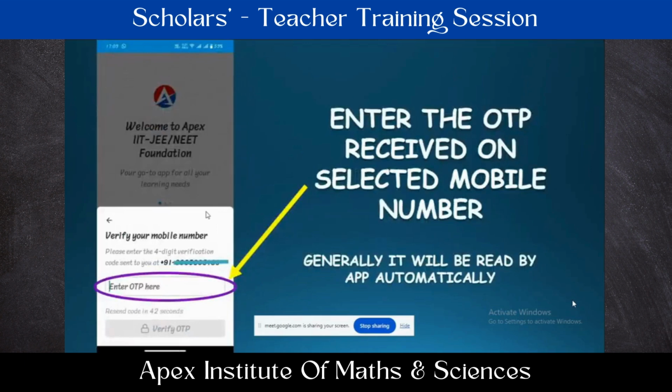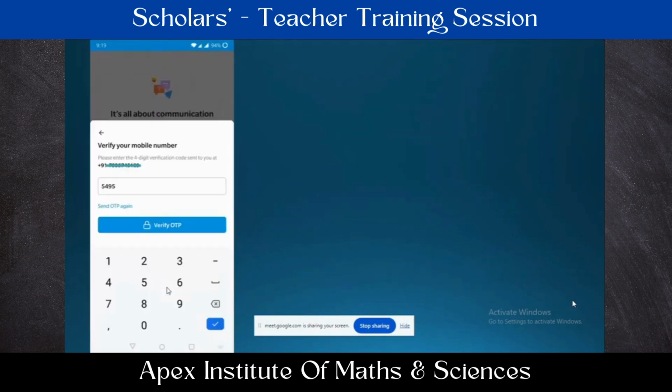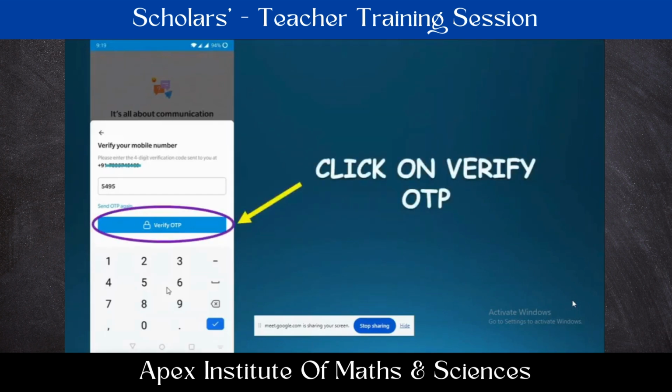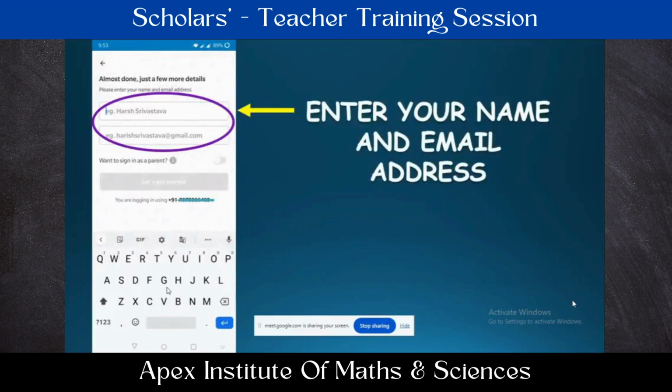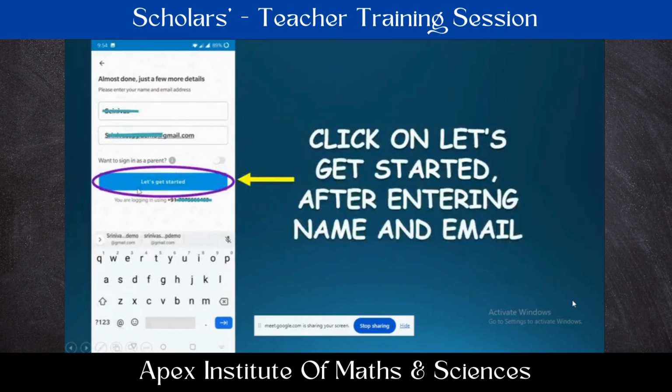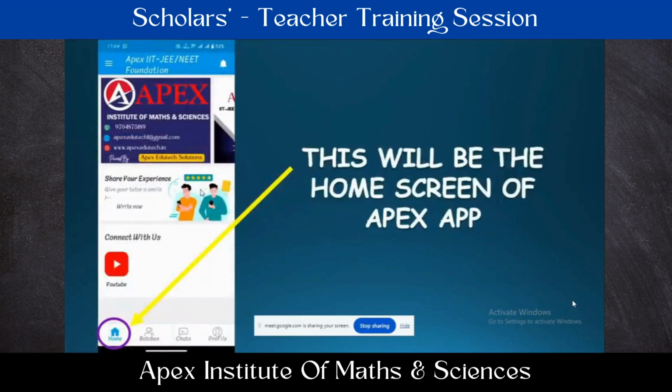Then to that number, a 4-digit OTP will be sent. Generally, in many Android phones, the OTP will be read automatically, and you need not enter it again. In some phones, it may not be. If it is not read directly, after receiving the SMS, you have to enter that OTP and click on verify OTP. Then you have to enter your details, like your name and your mail ID. Only those two things we have to enter there. After entering those, you click on let's get started, and you will enter the mobile app.